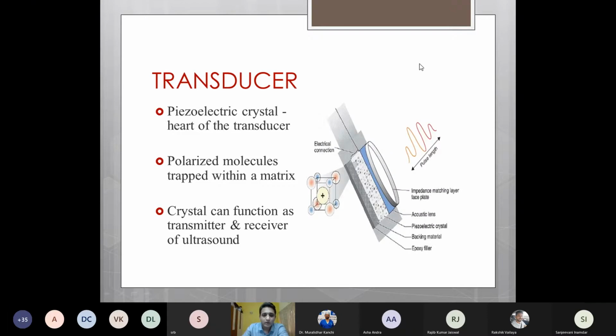Now, something about the ultrasound transducer. The ultrasound transducer contains a piezoelectric crystal, which is nothing but polarized molecules trapped within a matrix. Ultrasound is based on the principle of piezoelectricity, wherein when an electric current is applied to this piezoelectric crystal, the polarized molecules vibrate, producing ultrasound waves. Similarly, when the returning ultrasound waves fall on these polarized molecules, they again vibrate, converting these ultrasound waves into electrical energy, from where we get the image. Hence, the same piezoelectric crystal can function as a transmitter as well as a receiver for the ultrasound waves.